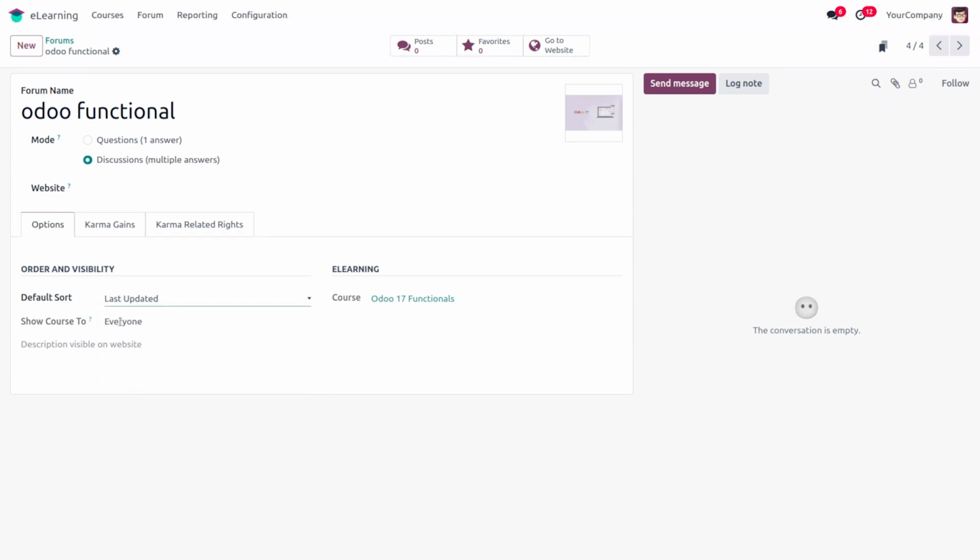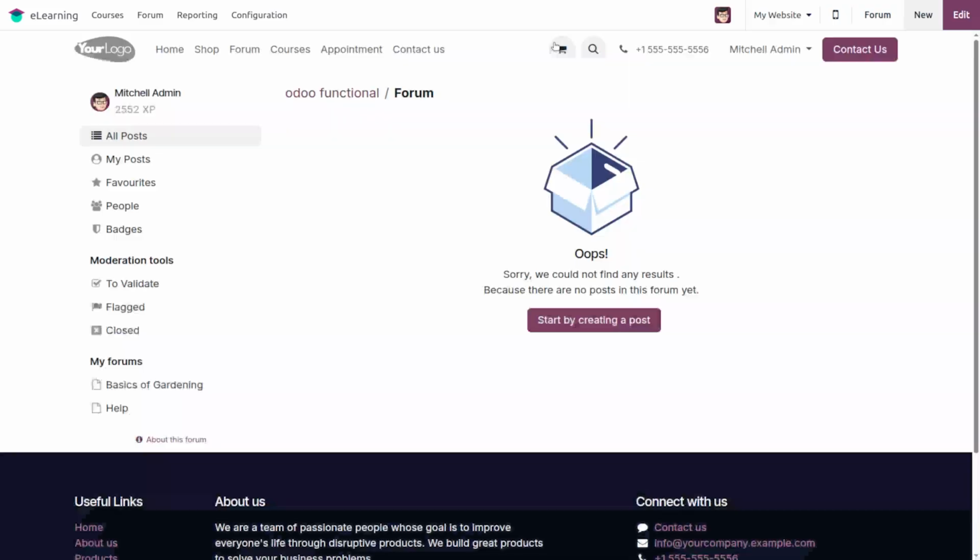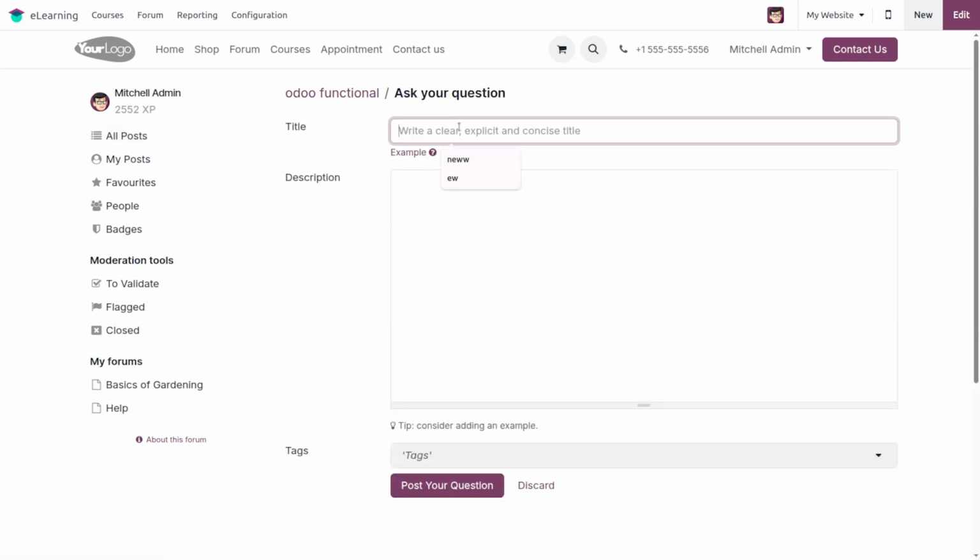Then we can set show course to everyone, and the course name, e-learning course Odoo 17 functional. Under this course, we have chosen this forum. Then if any user adds a post under this forum, it can be viewed here. When we go to the website, clicking the go to website option, we have the option to start by creating a post. Here we can choose the title as Odoo 17